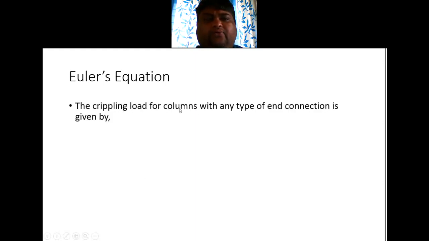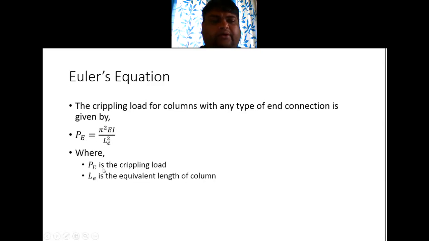The crippling load for a column with any type of end connection, we'll see what end connection is later, is given by PE is equal to pi square EI by LE square, where PE is the crippling load and LE is the equivalent length of the column depending on the end connection. Depending on how the column bends for the end connection, we find the LE accordingly. In the next slide we'll see this.